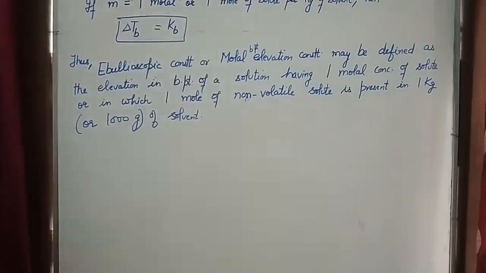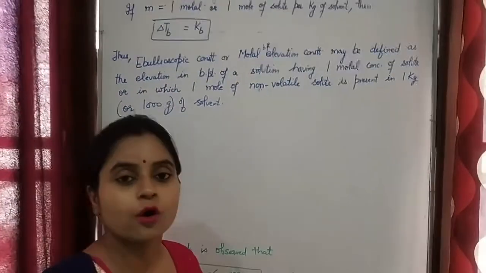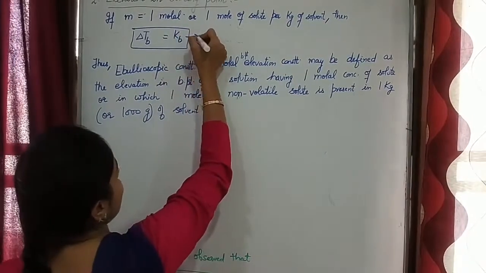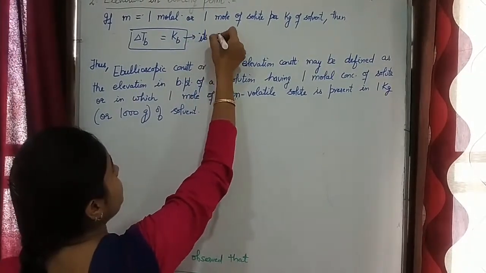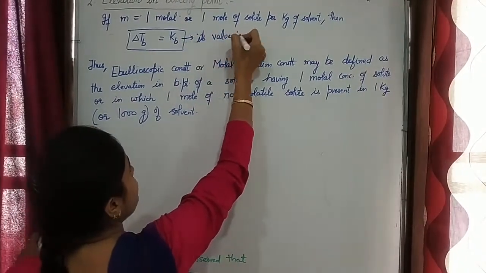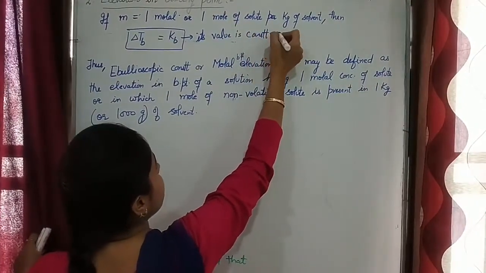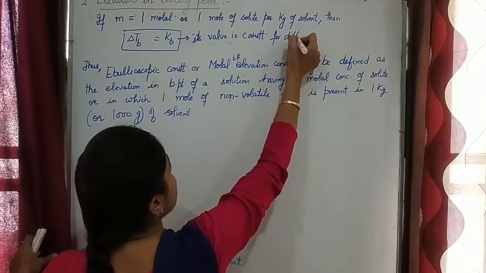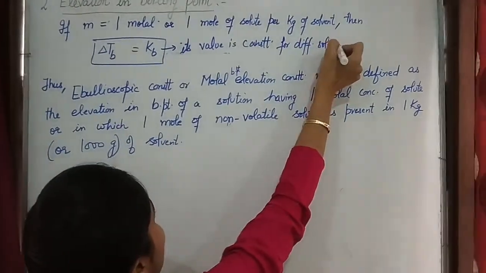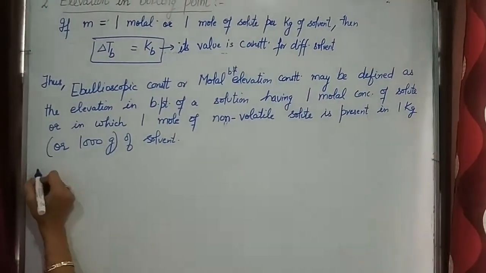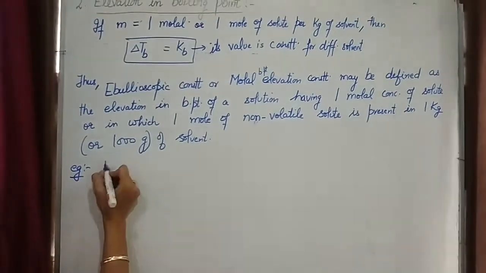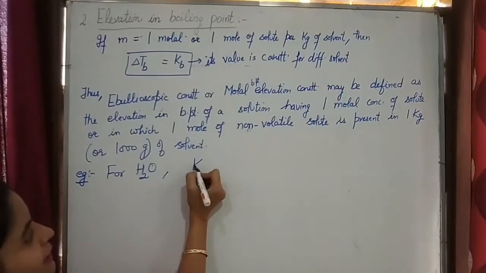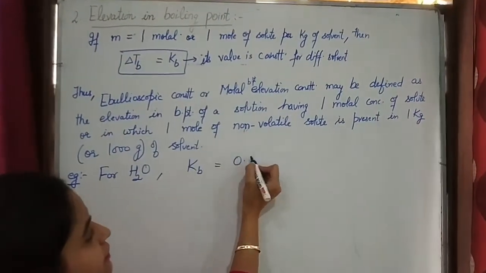This value of Kb is constant for different solvents at a particular temperature. For example, for water, Kb is equal to 0.52.